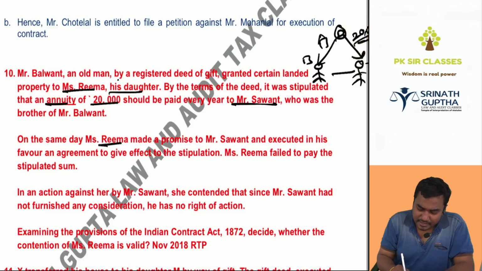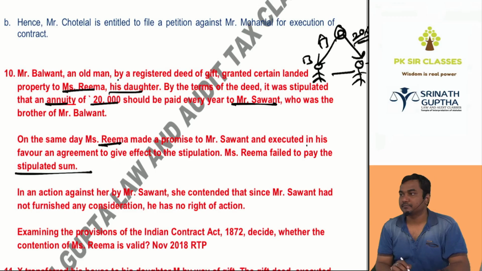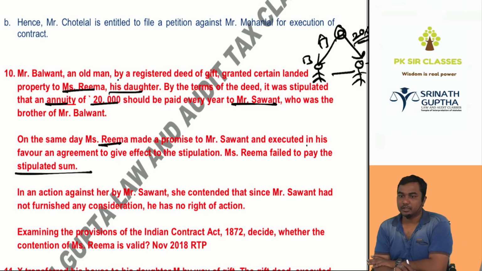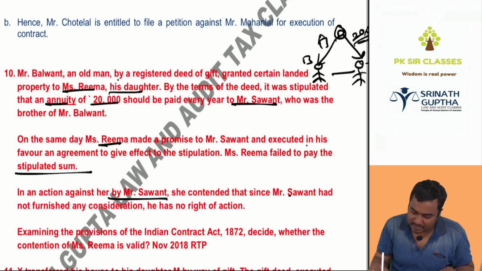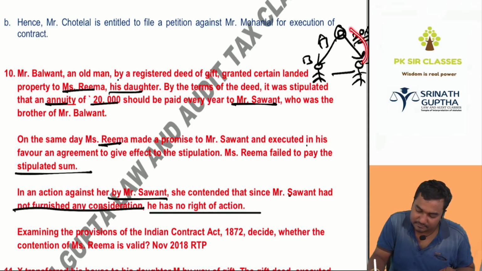On the same day, Rima made a promise to Savant and executed in his favor an agreement to give effect to the stipulation. Miss Rima fails to pay the stipulated sum. So Rima said to Chacha Savant, every month I will give 20k, but she is not giving 20k. In an action against her, Mr. Savant, she contended that since Savant had not furnished any consideration, he has no right of action. So Savant filed a case.